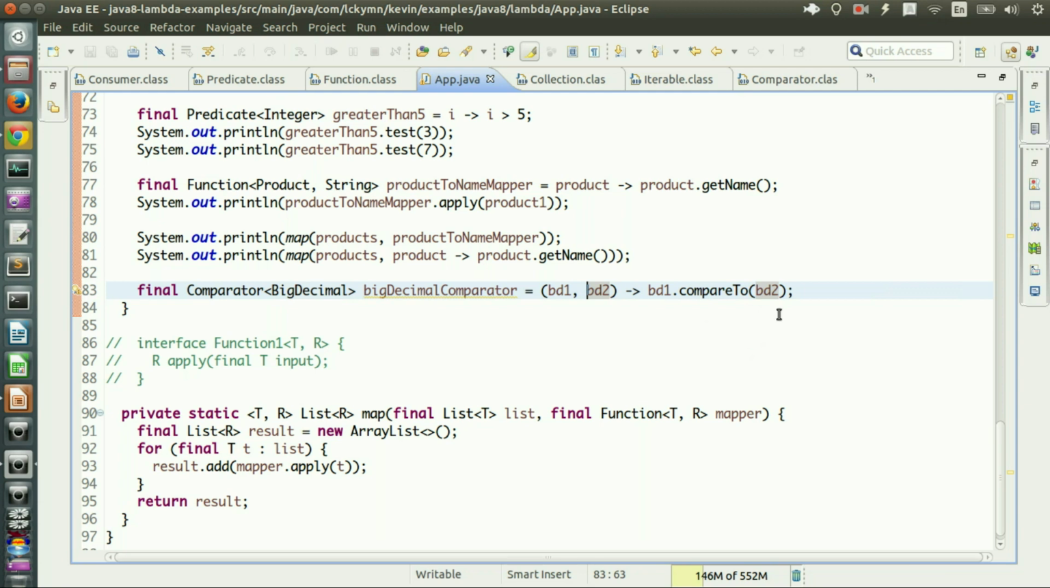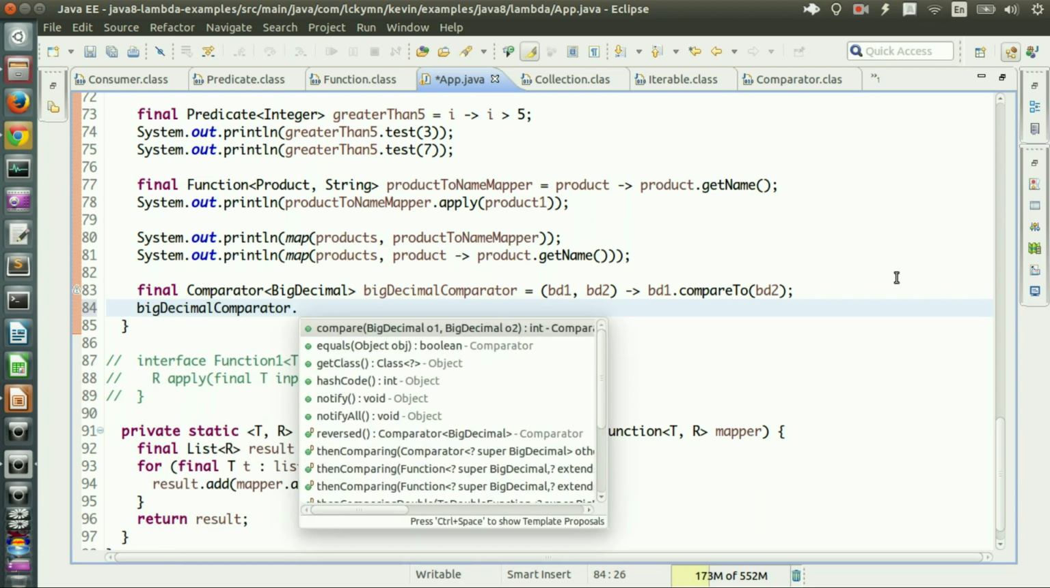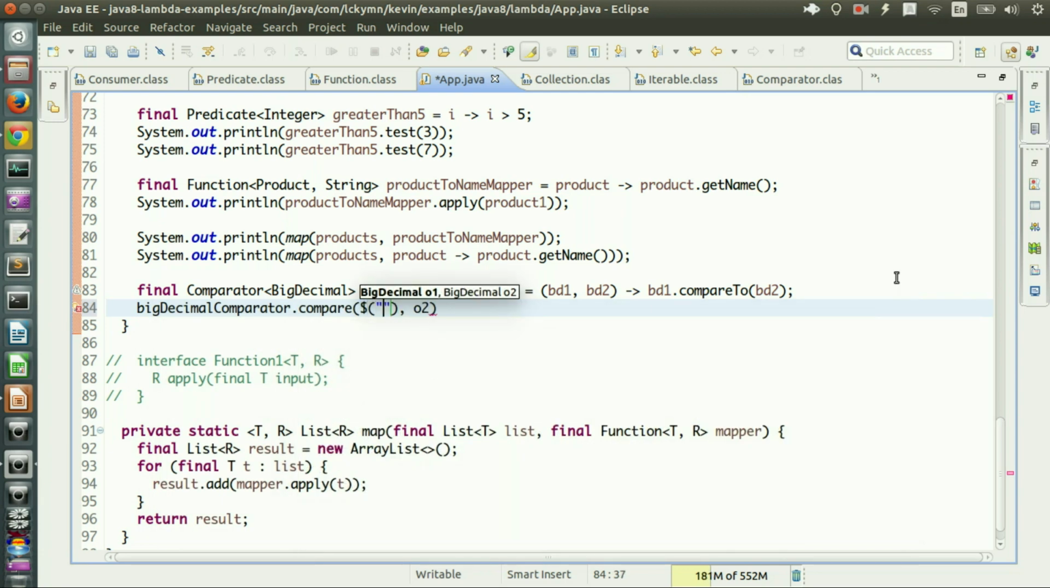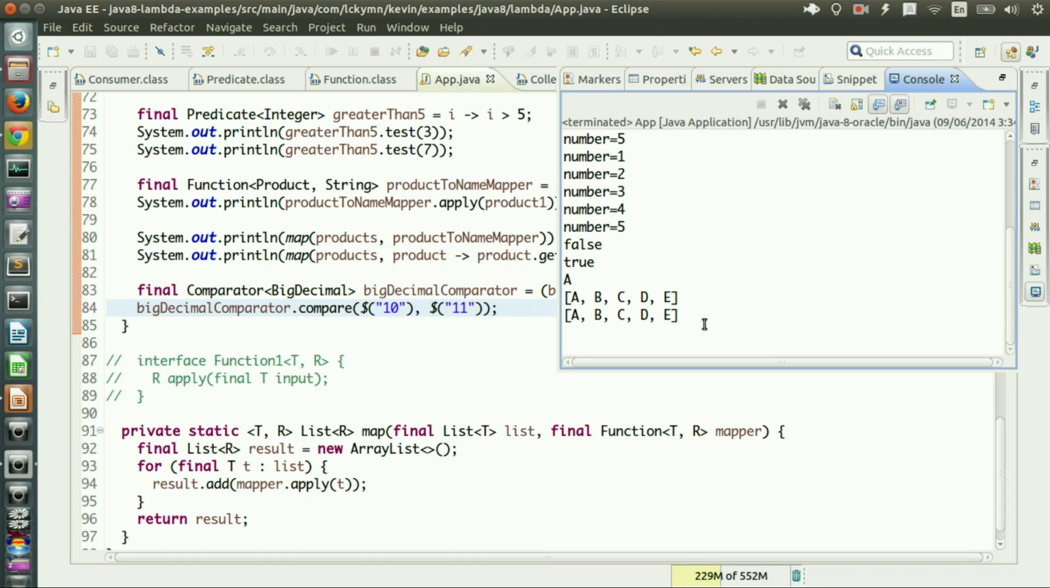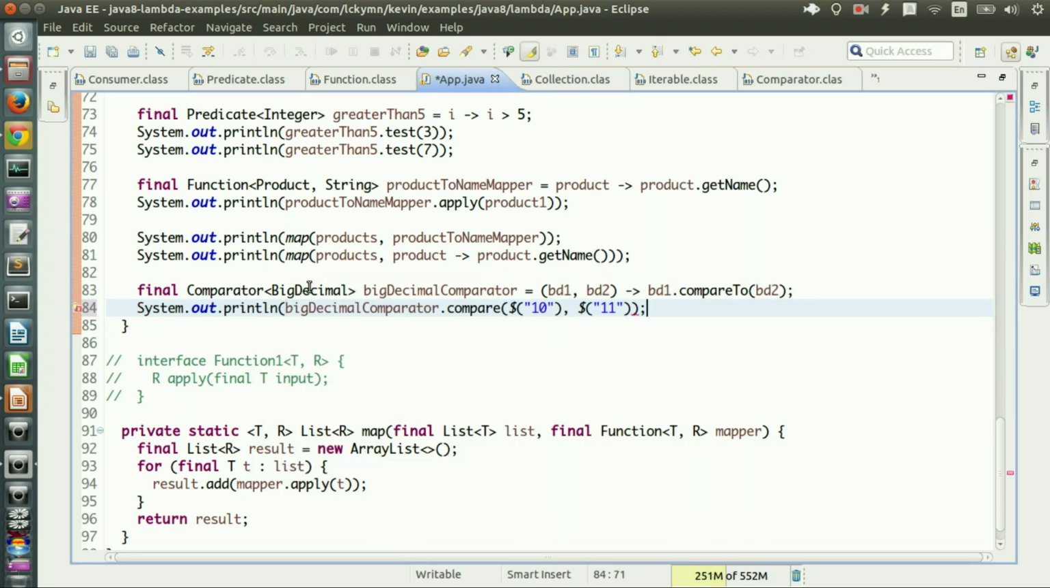Alright, good, like that. And let's just test it. So BigDecimal comparator, and I pass what? Compare. Then BigDecimal 10 and BigDecimal 11, and I should get what? -1, right? Because 10 is less than 11. Alright, I should get -1. Yeah, -1. Yeah, it works. Good.